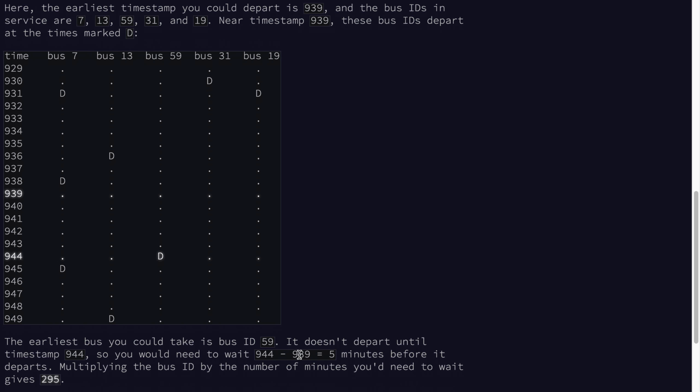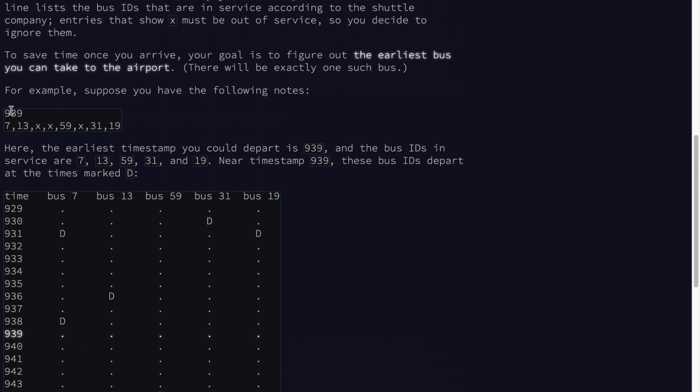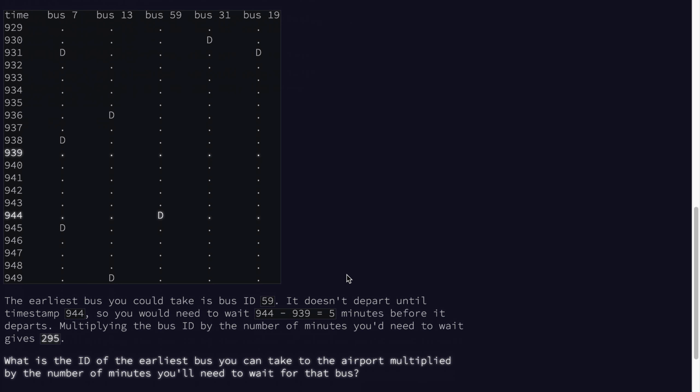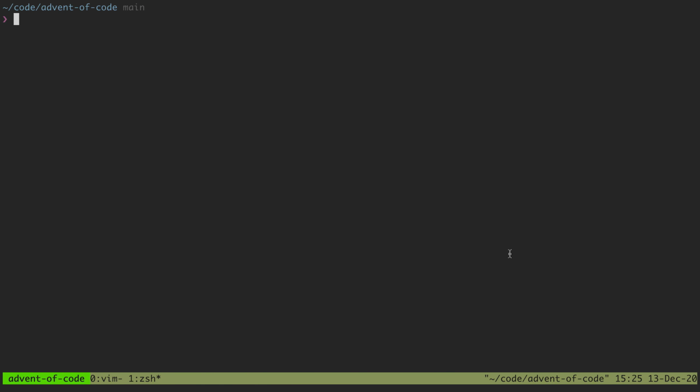But what I'm recognizing is that I believe we can do some modulo math to figure out which of the buses is going to arrive most closely to the timestamp that we're going to be there, and then we can proceed that way. So let's open up Pry and think through this for a second.